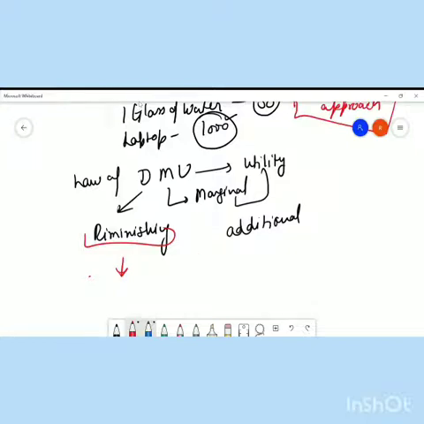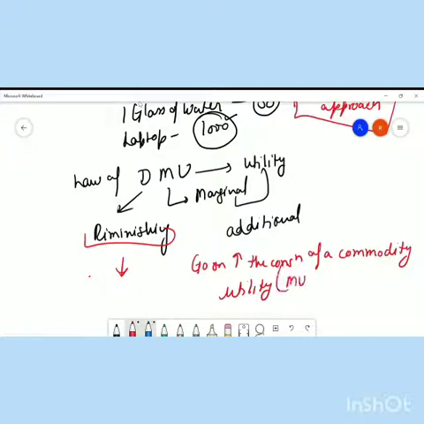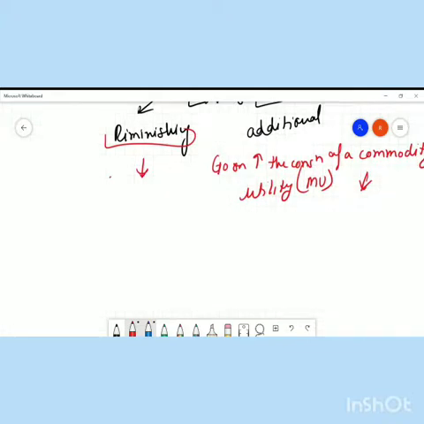It simply states that as you go on increasing the consumption of a commodity, the utility derived from each successive unit, that means I'm talking about the marginal utility, goes on diminishing. Utility derived from each successive unit goes on decreasing, that is, diminishing. Let us understand this with an example.